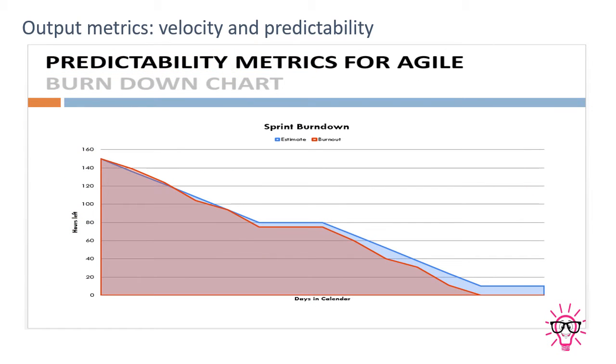This is a predictability metric for agile. You can find out your sprint burn down chart. You can even predict your burn down chart for almost 1 quarter or 2 quarters based on your current running speed. But this is only a prediction, and I'm not saying that your prediction will always come true.